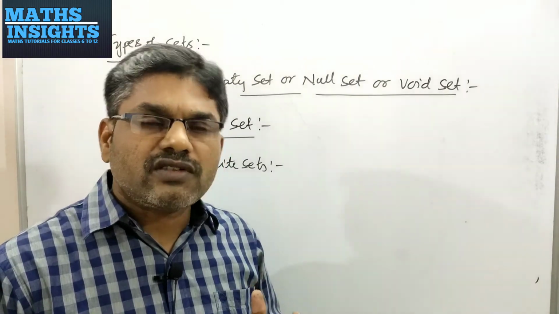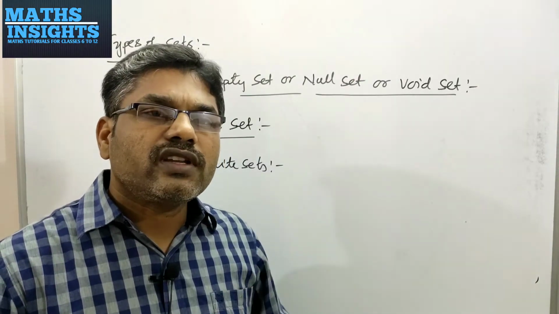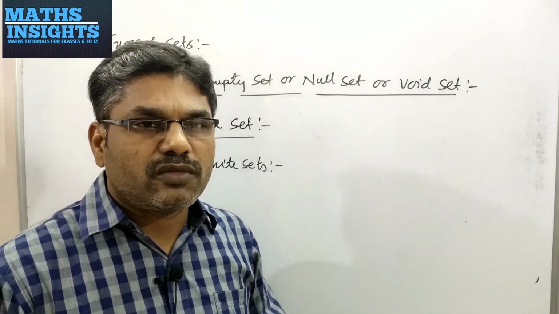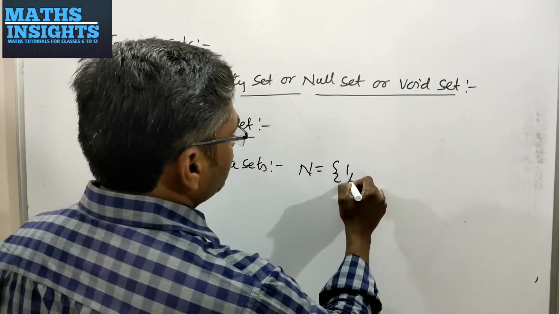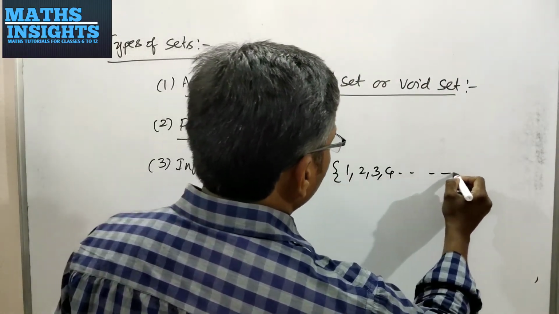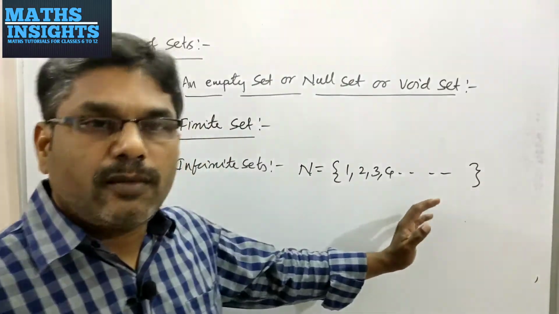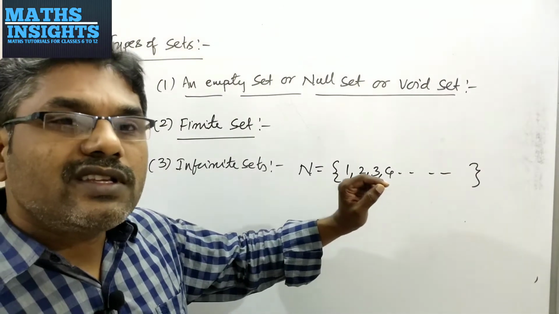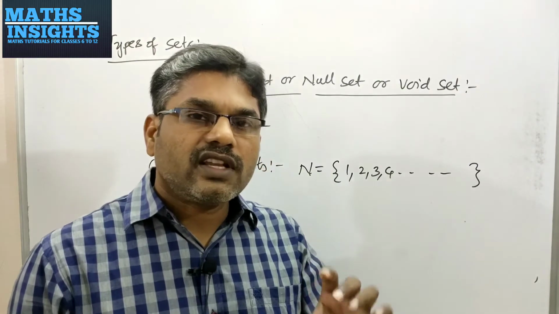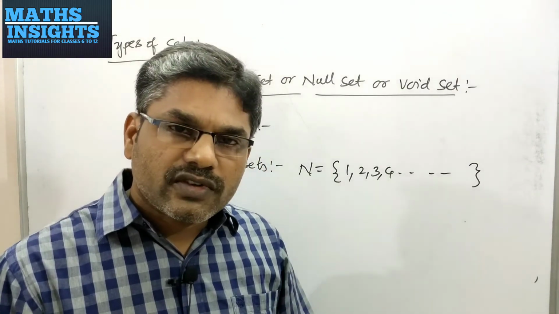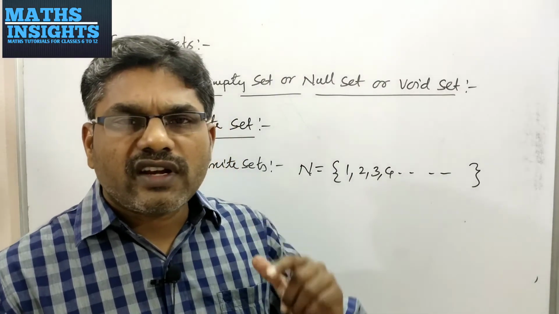Suppose natural numbers, the set of natural numbers starting with 1, you cannot find the ending number in natural numbers. You will write N is equal to 1, 2, 3, 4 and so on, which means there is no end to the list of these elements. Therefore you will call this set an infinite set. And also whole numbers, integers, rational numbers, irrational numbers, real numbers, all these are examples of infinite sets.